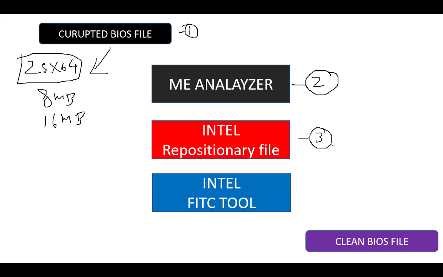Suppose when we install the OS on the motherboard, we require some drivers. Suppose the camera does not work, then we require a particular driver to make that camera work. Similarly here, the repository files are required for the particular PCH or CPU. The repository files come in different versions, and we get them from Intel.